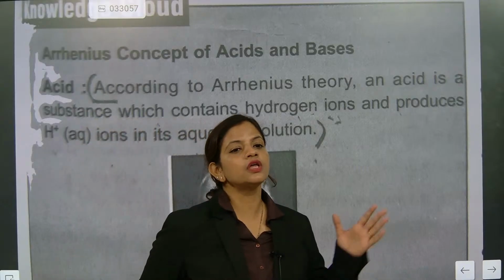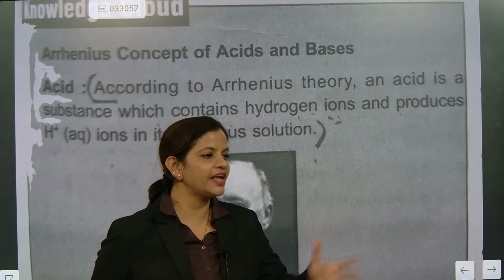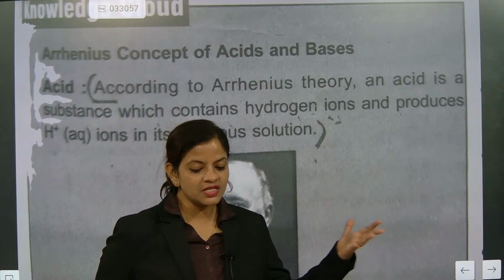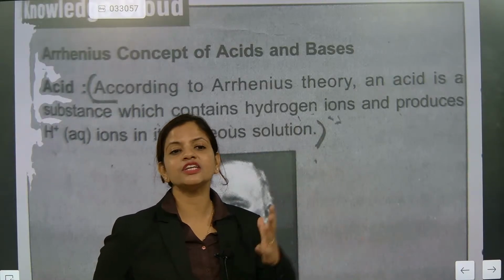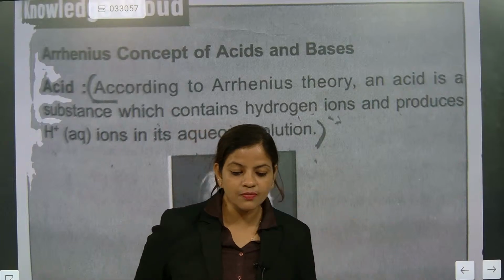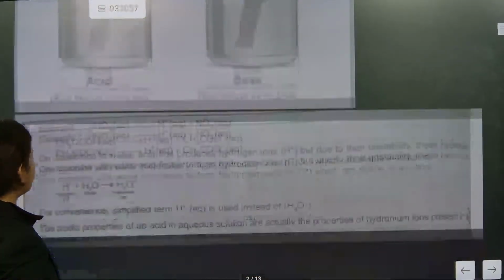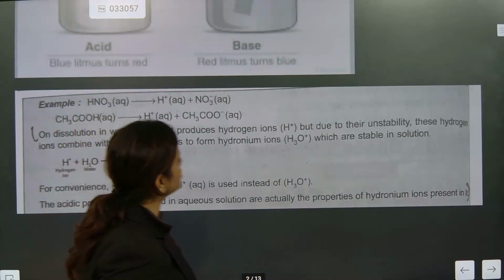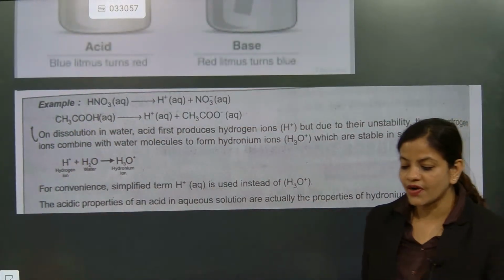Understood or not? The acid will break into positive and negative ions, and H plus ion will be released. The faster the H plus ion is released, the stronger that acid is. So these are some concepts we must remember. Now, acid and base, first we are going to understand this concept. Just final revision we are doing.